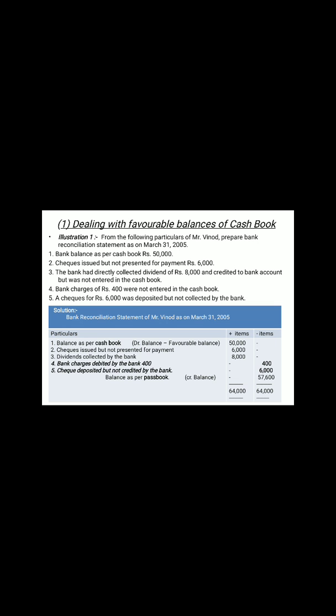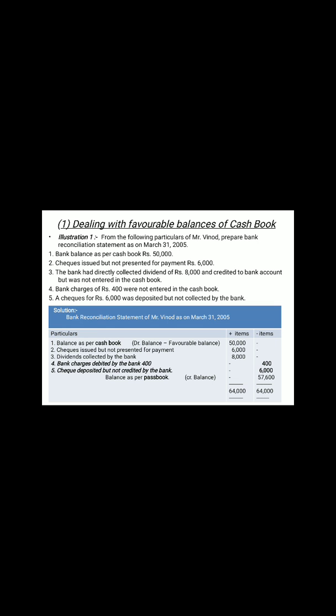And the check of 6,000 deposited but not collected by the bank. It means the bank is not collected, so the bank is decreasing now with the 6,000 entry that has been made in the cash book. Overall, in these cases you have to observe the debit balance of the cash book and the balance of the passbook. If it is increasing, then the debit balance of the cash book will increase. If it is reducing, then put it to the negative items.